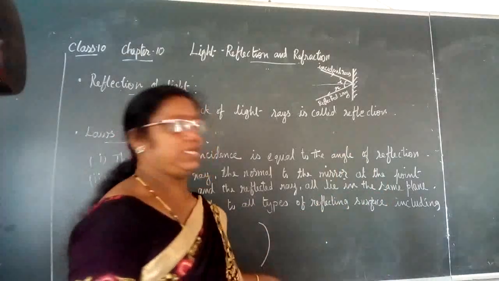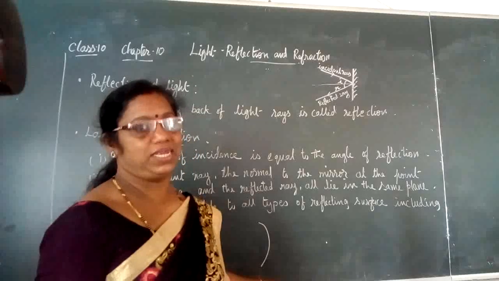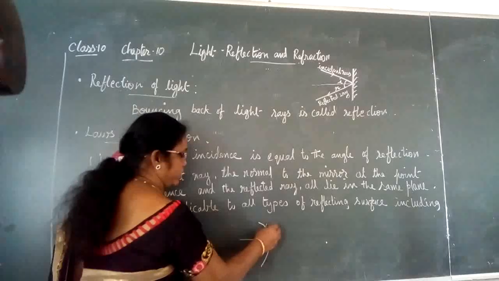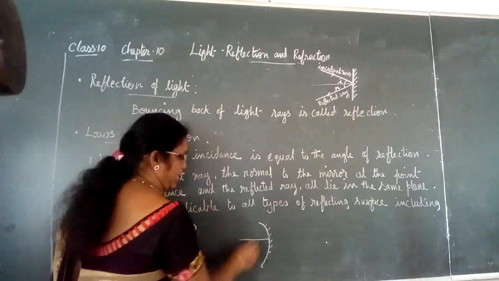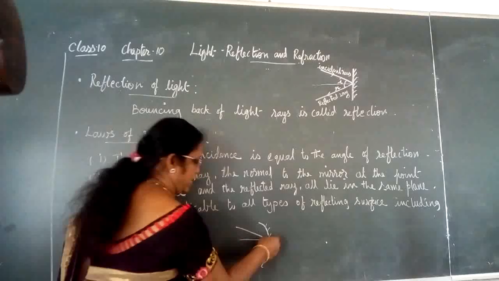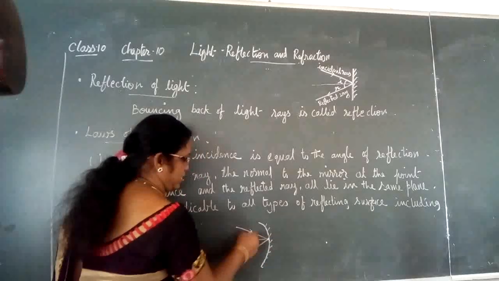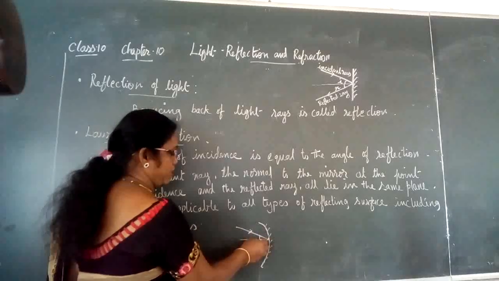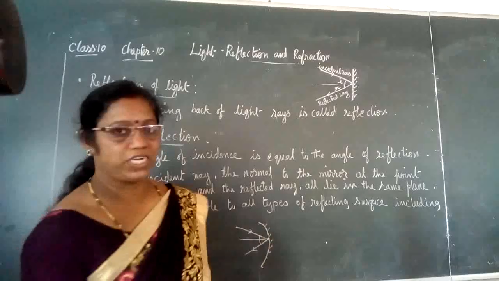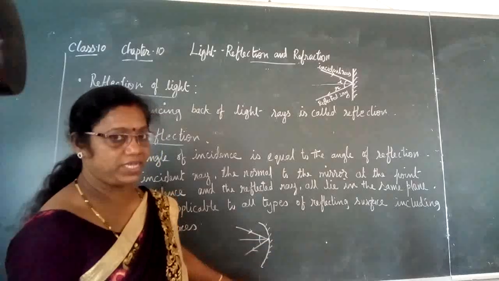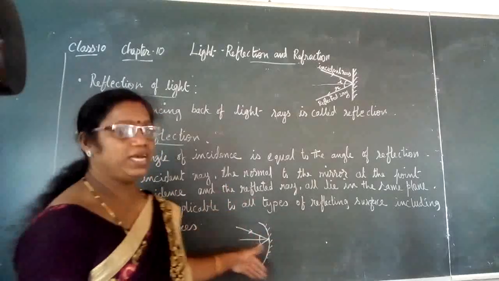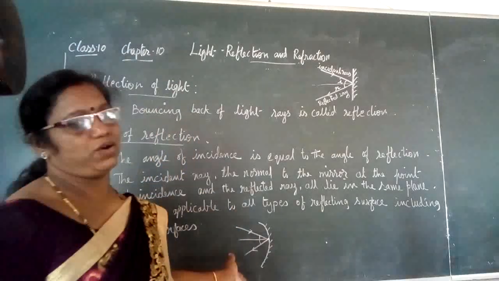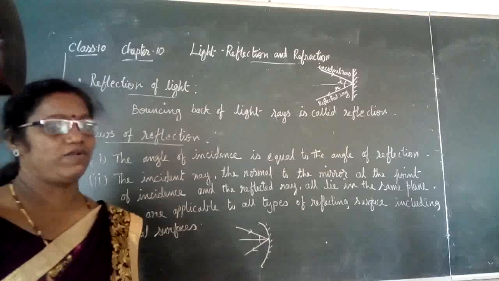Such surfaces are curved surfaces, and even there, if it is coated outside and the light falls here, it bounces back. This is the incident ray and this is the reflected ray, and the angle of incidence will be equal to the angle of reflection even in a curved surface, and all the rays lie on the same plane, on the same side, according to the second law of reflection.